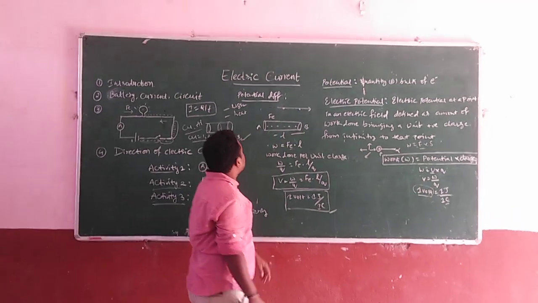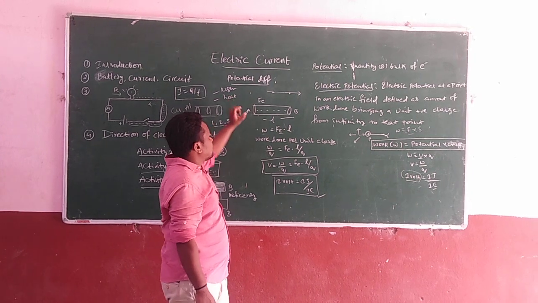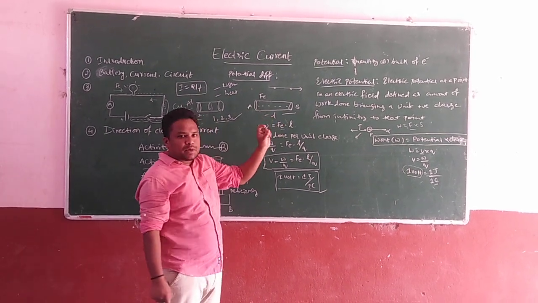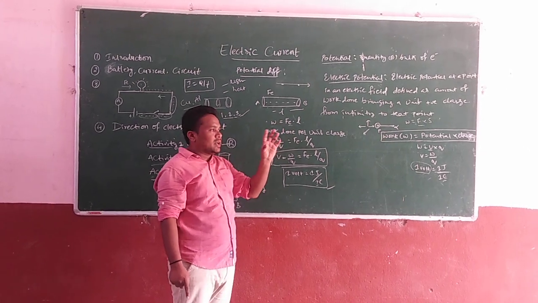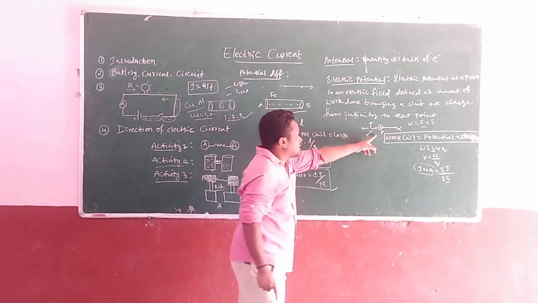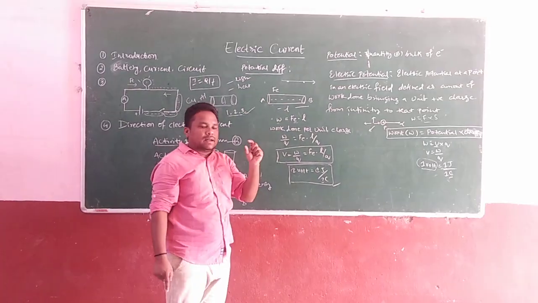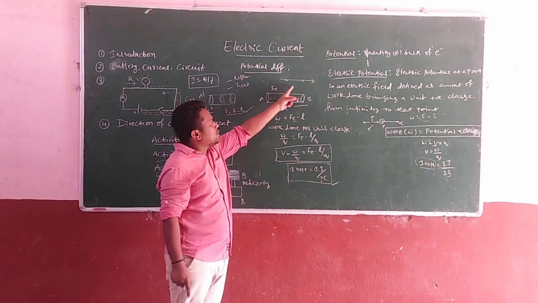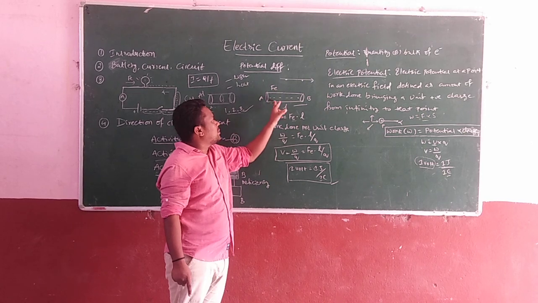Next one is potential difference. What is the potential difference? Some slight difference is there between electric potential and potential difference. For electric potential, we take 1 unit of positive charge from infinity to our specified position. But for potential difference, we take 1 unit of positive charge from one point to another point in a conductor.